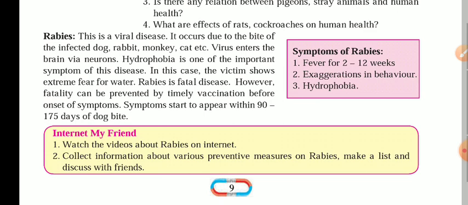Rabies is a fatal disease. However, fatality can be prevented by timely vaccination. If timely vaccination is given, then the person can be saved. Symptoms start to appear within 90 to 175 days of a dog bite. That's why it is advised that as soon as you get bitten by the animal, you should reach the doctor immediately and get the vaccinations or injections as soon as possible. Symptoms of rabies: fever for 2 to 12 weeks, exaggeration in behavior, and hydrophobia are the major symptoms.